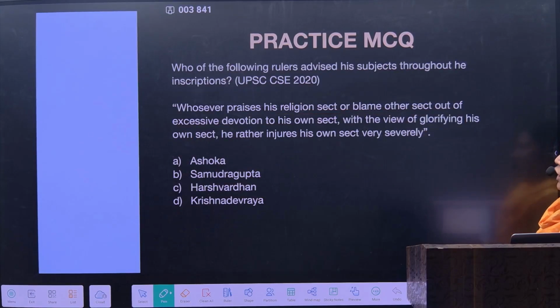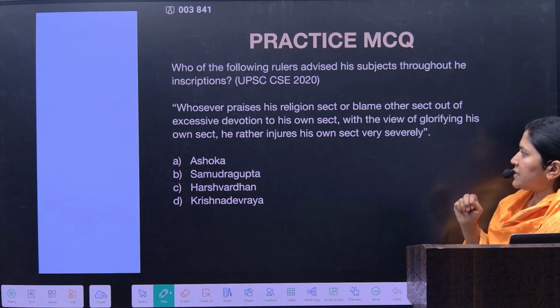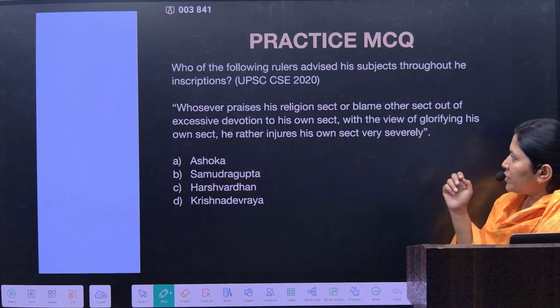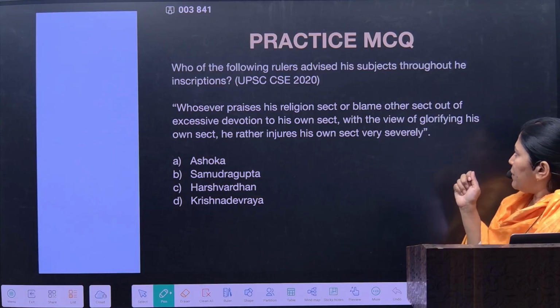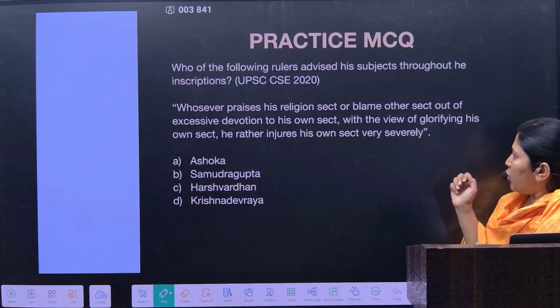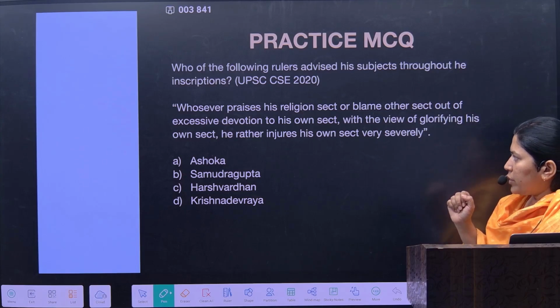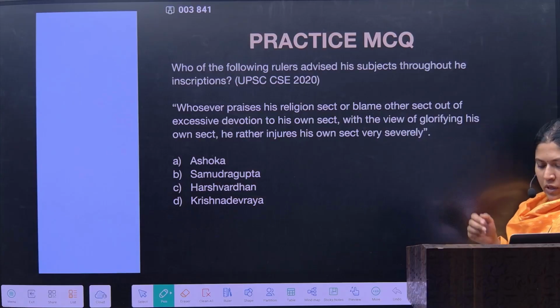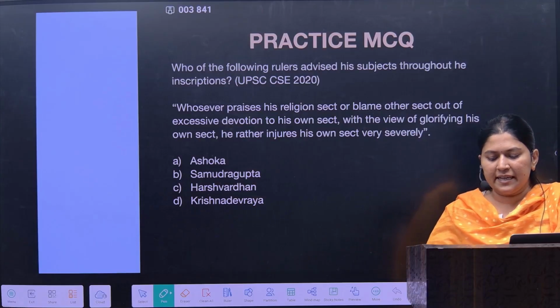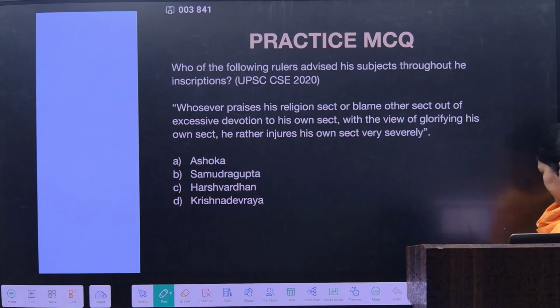After that, which of the following rulers advised his subjects through inscription: whoever praises his own religion or sect, or blames another sect out of excessive devotion to his own sect with a view to glorifying it, he rather injures his own sect very severely. So this is of course Ashoka. So here we have the contemporary legends of the Chalukyas.